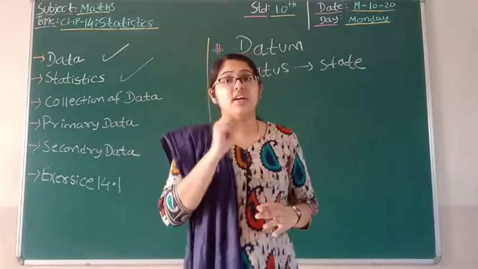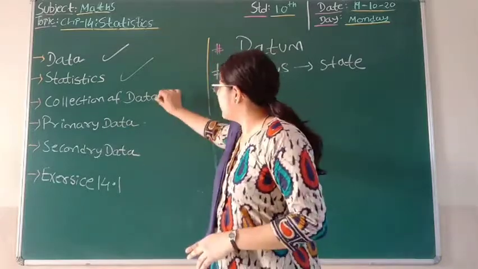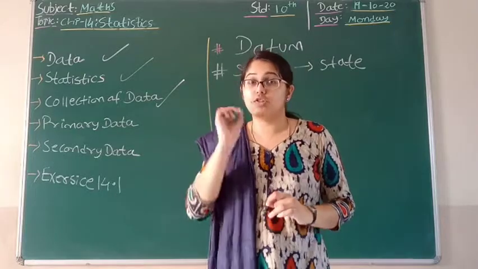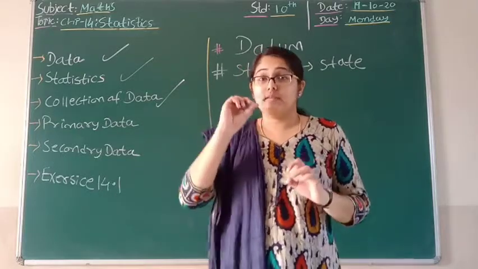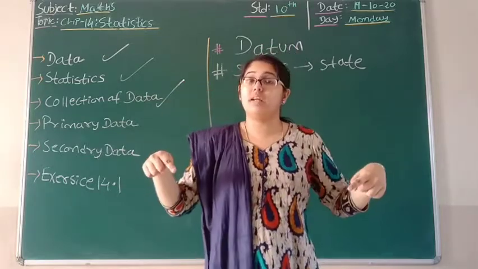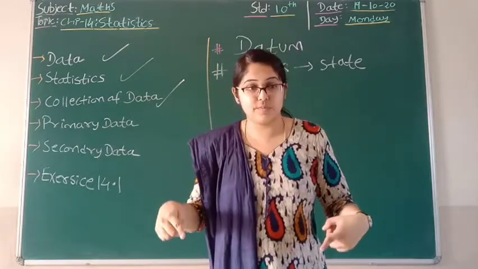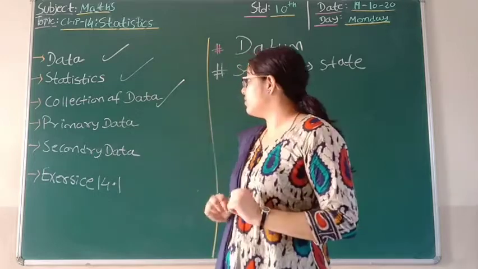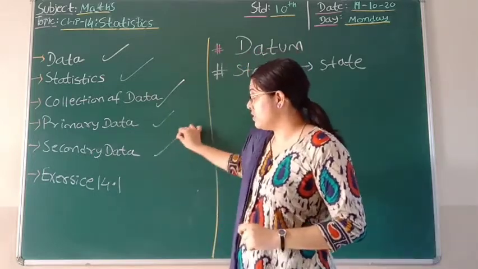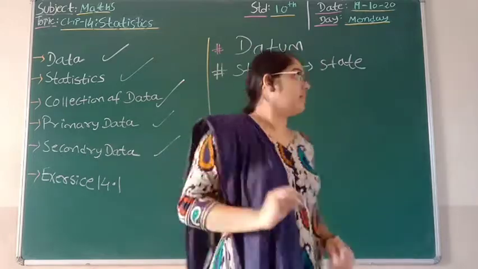For that, now we are going to see the collection of information. In that, there are two different types: the very first is primary data and the next is secondary data.